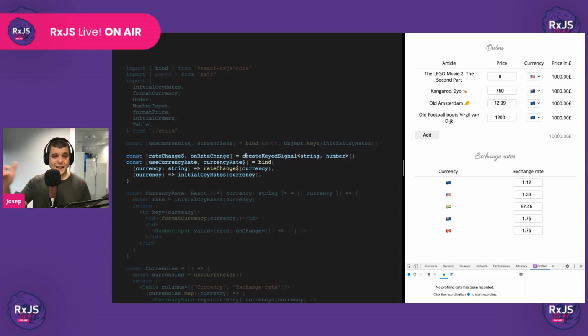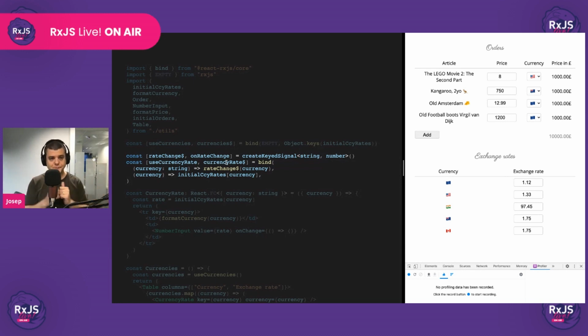The first line that's highlighted uses this util called create key signal to create a signal for each currency. In the context of React-RxJS, we use the term signal for referring to external events. Every time that we create a signal, we want to have an observable for listening to those events and an event emitter for emitting those events. Using RxJS terminology, this is like saying that we want to separate the observable from the observer of its underlying subject, okay? But the idea is that a signal is something that we create when we want to listen to